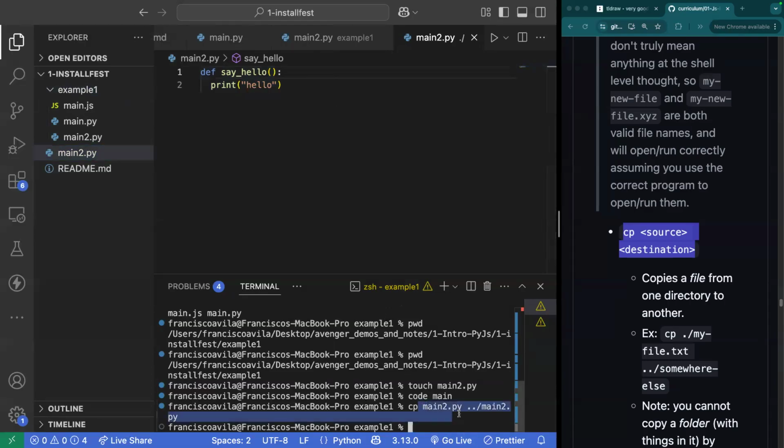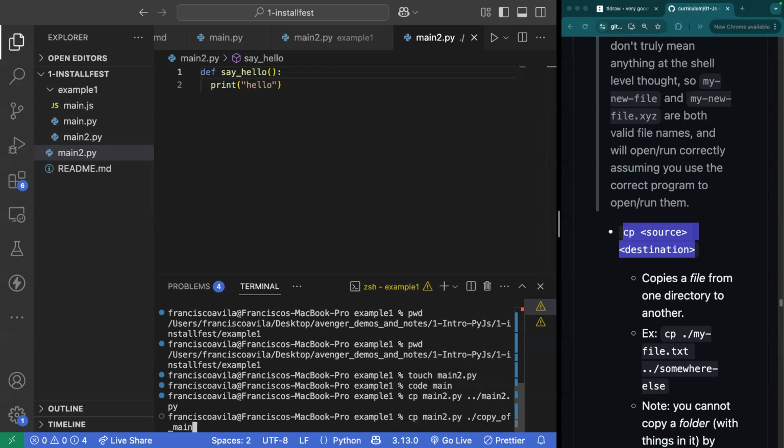I could also make this copy inside of the same folder and just name it something different. I can say, hey, I want to make a copy of main2.py, and I want this copy to live inside of the same directory. But instead of naming it main2, because I can't have two files that are named the same, I want to name it something like copy of main2.py.